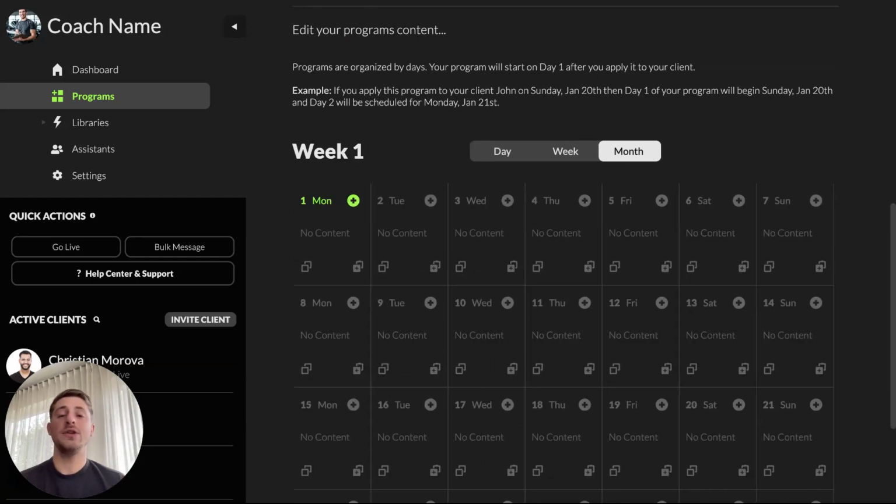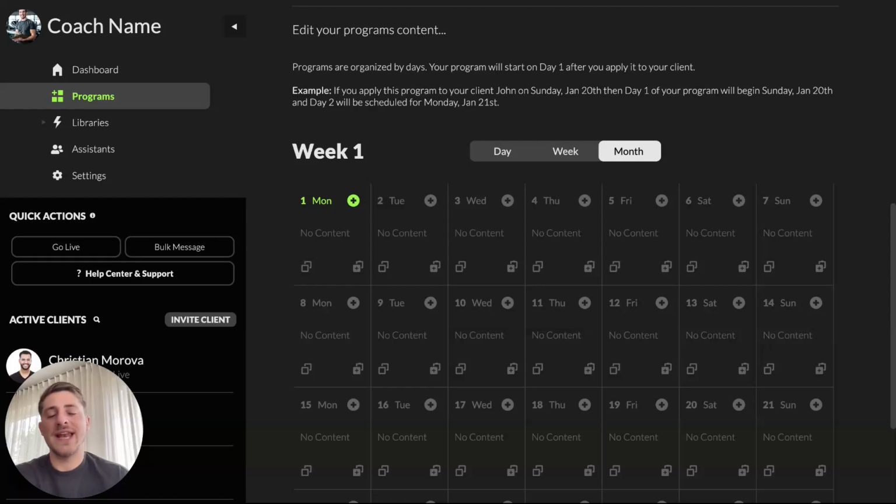Now, keep in mind, you can assign this at any point combined with another program when you start your client on it, or everyone can start at day one of this the moment they get on board with coaching with you. So again, this is why this can run independently of whatever programs you're on. You can make this 9 days worth of automation messages. And then if you assign someone a program with 60 days, this will still continue after the program ends. Super useful, runs independently.